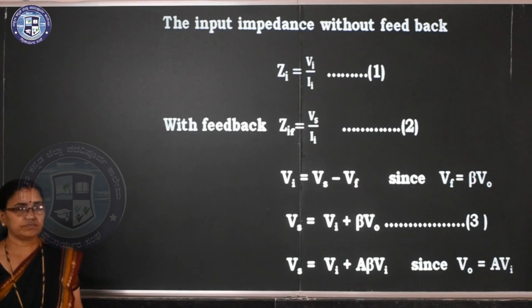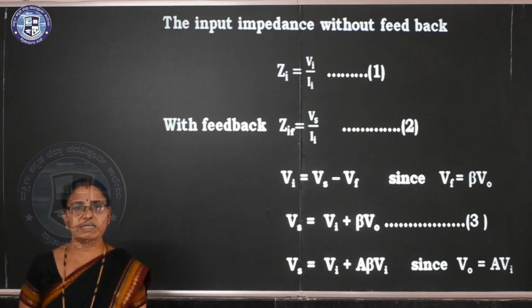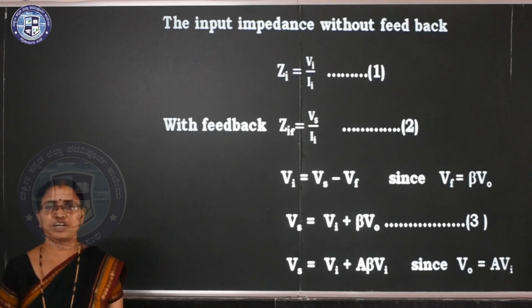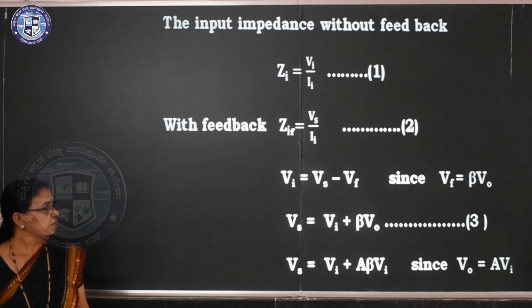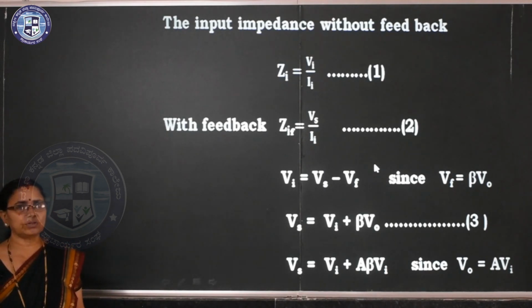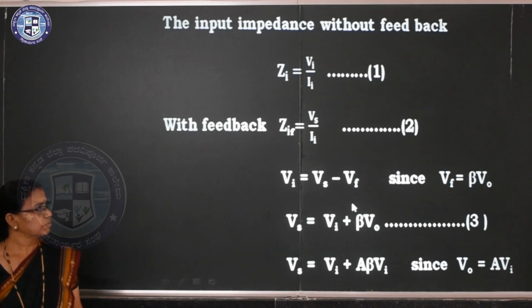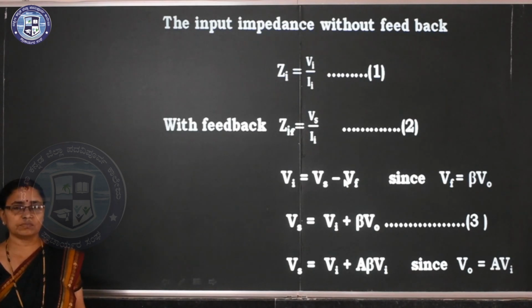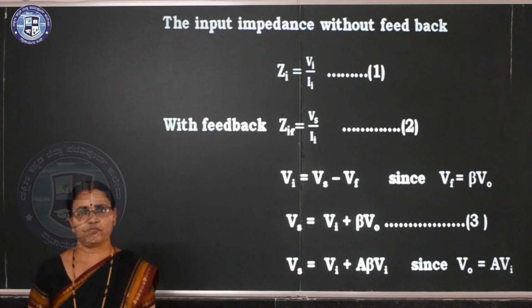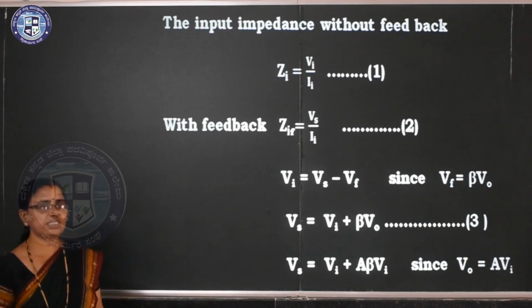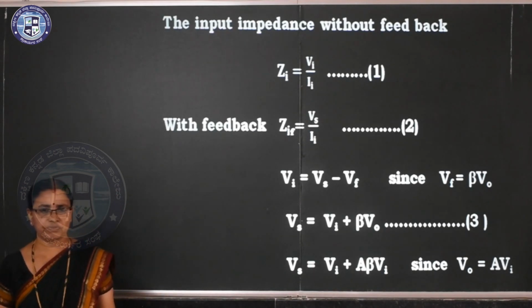Zi is the input impedance before applying negative feedback, Vi by Ii. Zif is with feedback. That is Zif, F indicates feedback is there. So Zif is equal to Vs by Ii. You know Vi is equal to Vs minus Vf. Why is it Vs minus Vf? Because we are introducing negative feedback. So Vf is equal to beta into V0.